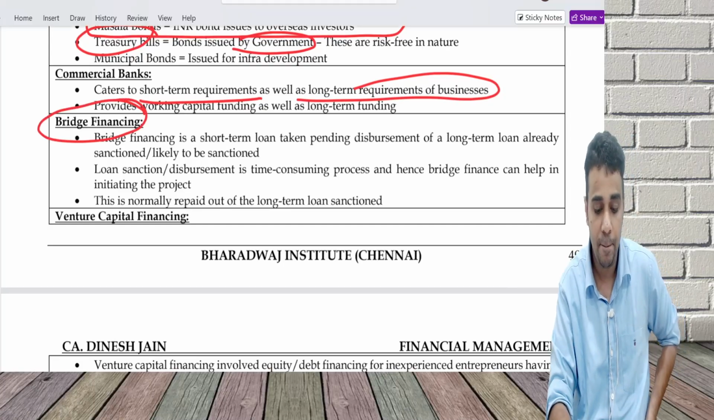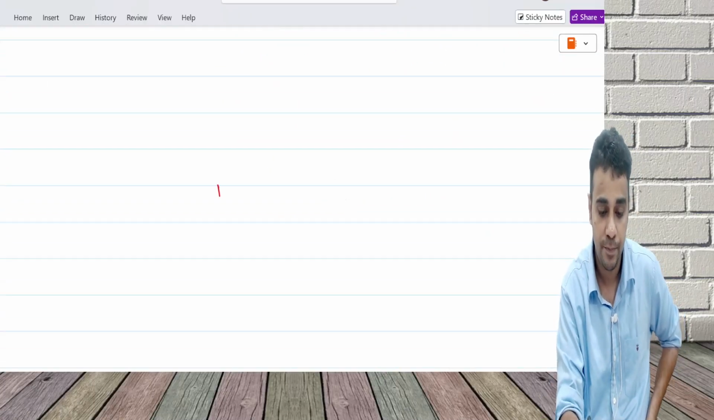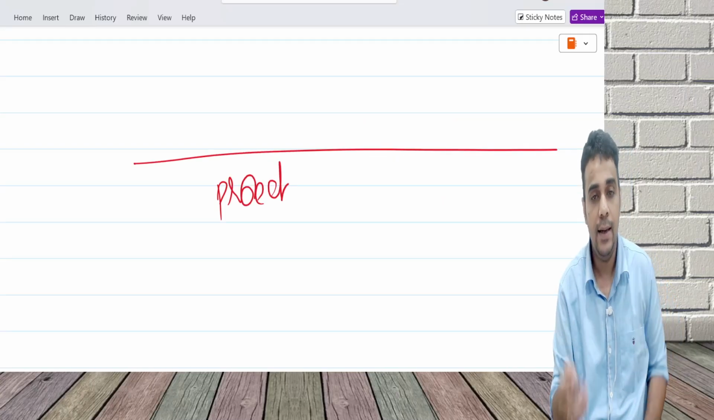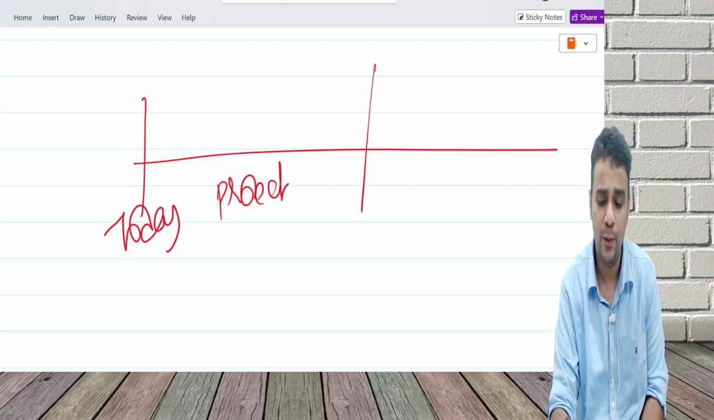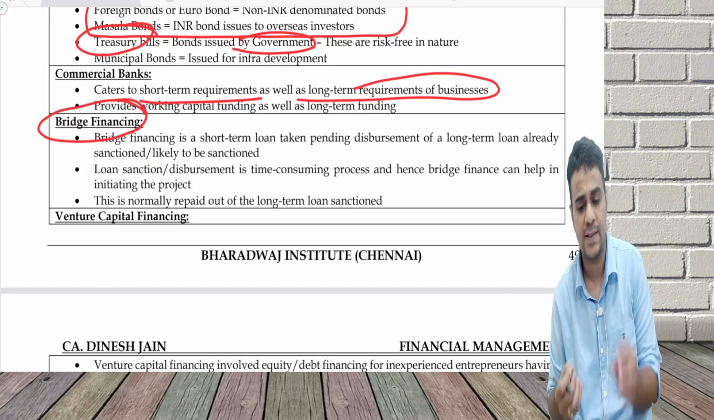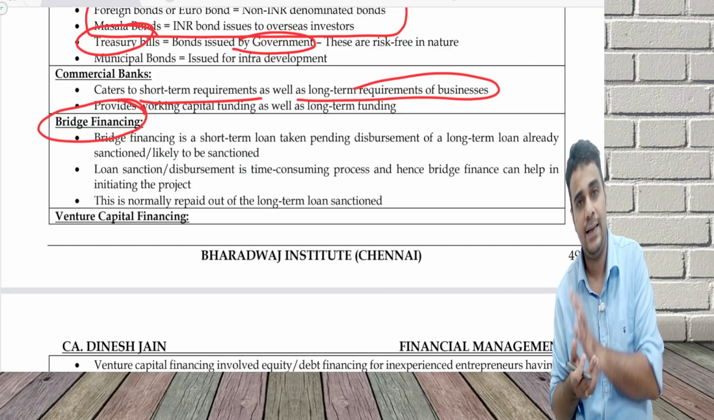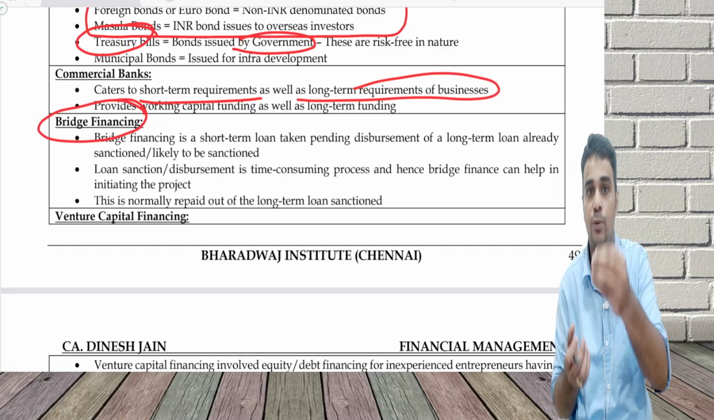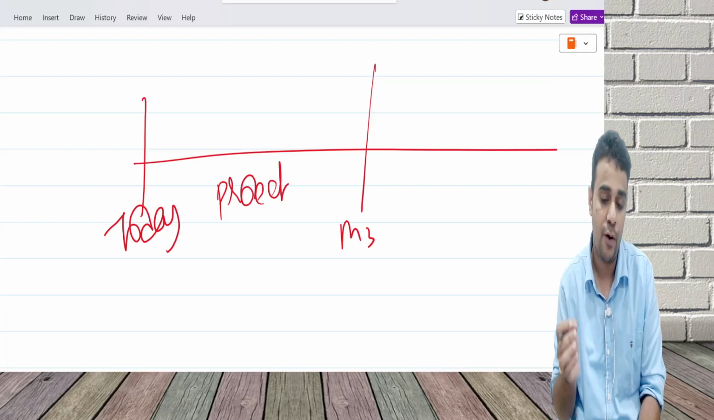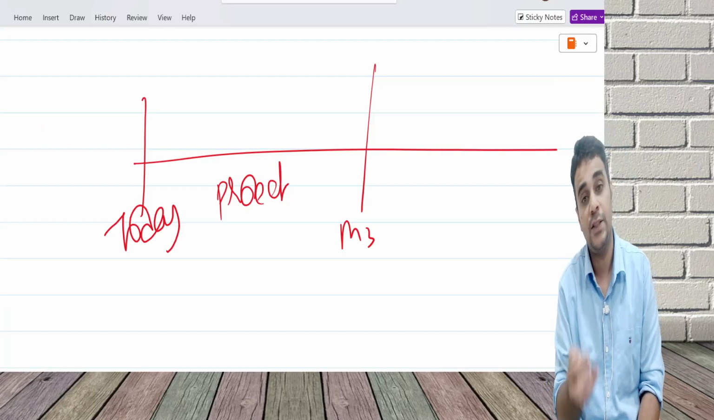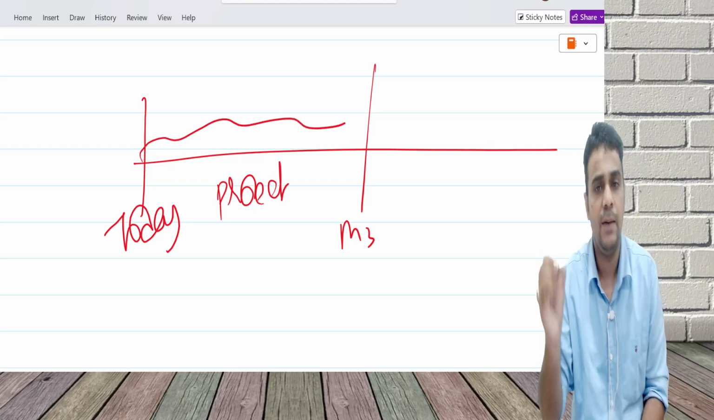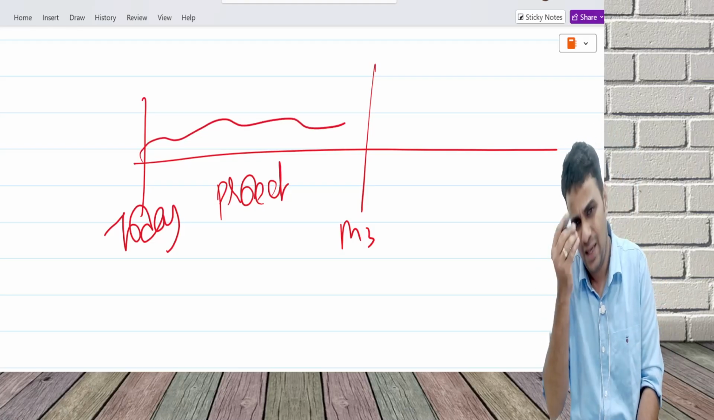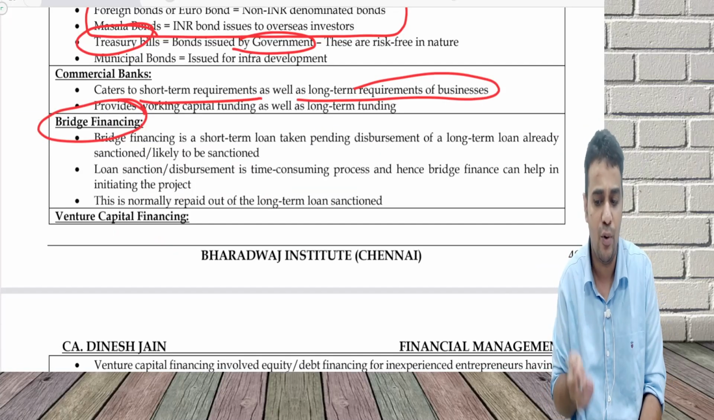Bridge financing. What is bridge financing? I plan to do a project. Now, for doing the project, I need money today. I'm planning to get equity after some months, month 3 or month 6. Some money is going to come later, in the form of equity or a long-term loan. I want to bridge the gap for these 3 months. I want to start the project immediately.